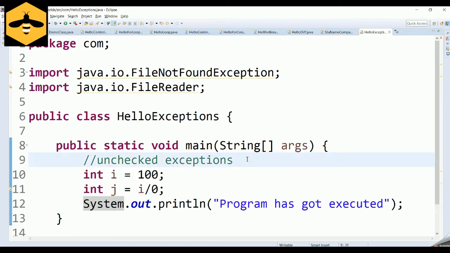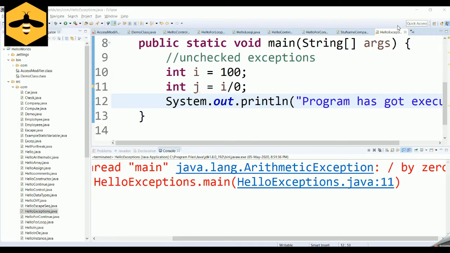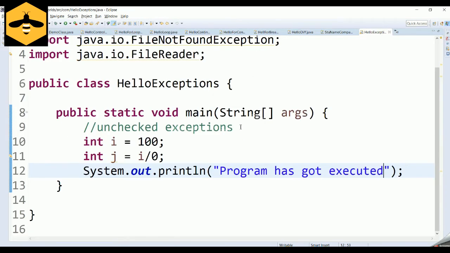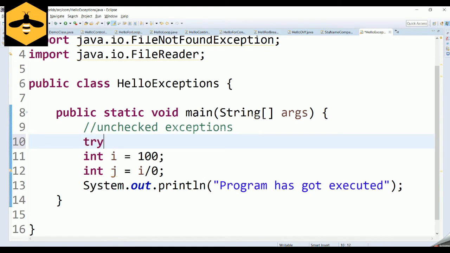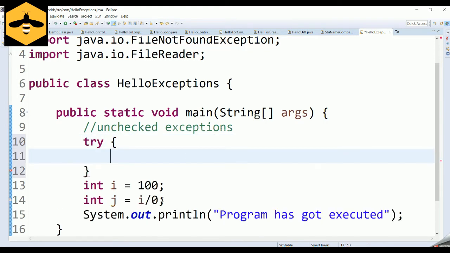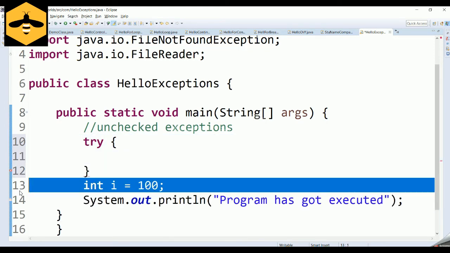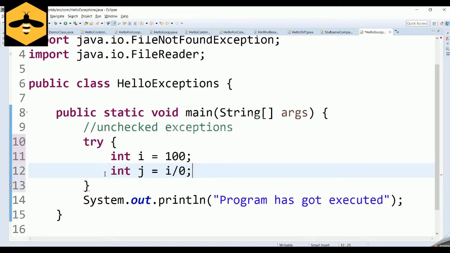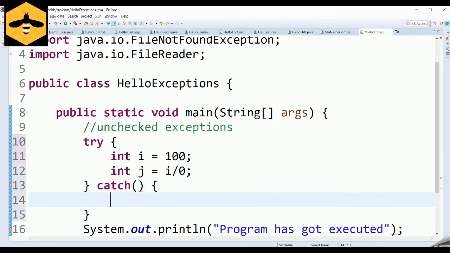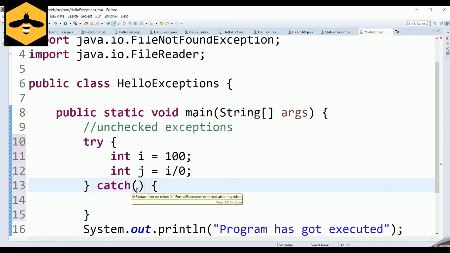So what should you do to stop this ungraceful shutdown of your program? Let us see how to handle these kinds of exceptions. As I told you before, whatever code you suspect can throw the exception, we put inside the try block, and we catch the exception using the catch block. If you are very sure what exception is going to happen out of this code, then you can catch that particular exception.